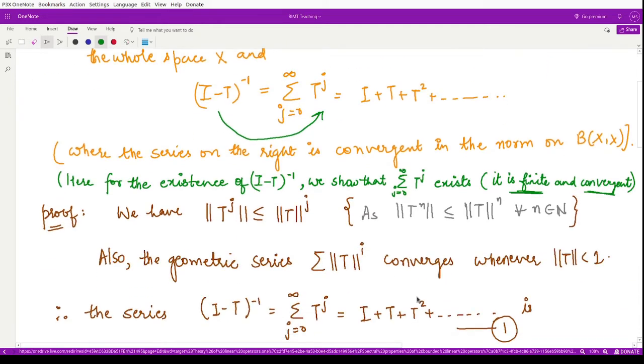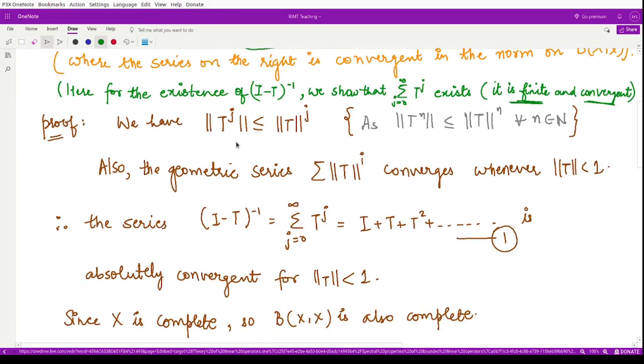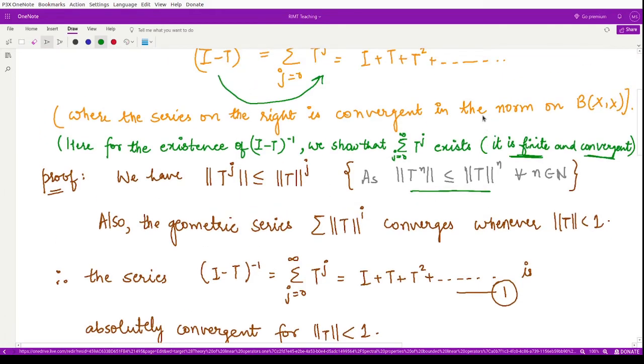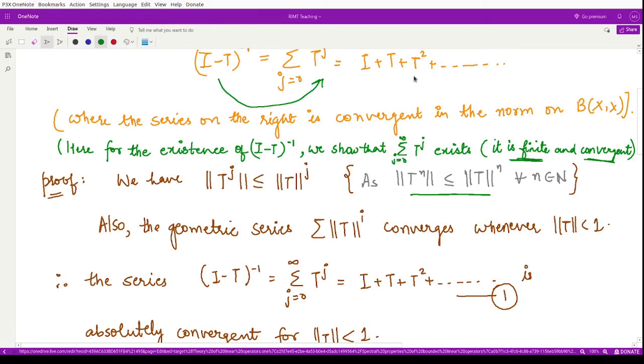Because you know about this property, we may apply it onto the series here. If you take the norm of T to the power j, it would be less than or equal to the norm of T to the power j.